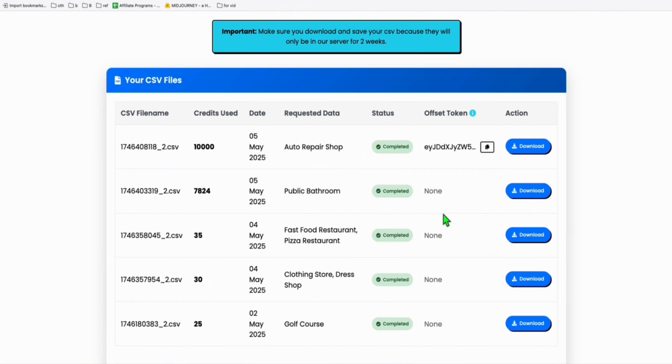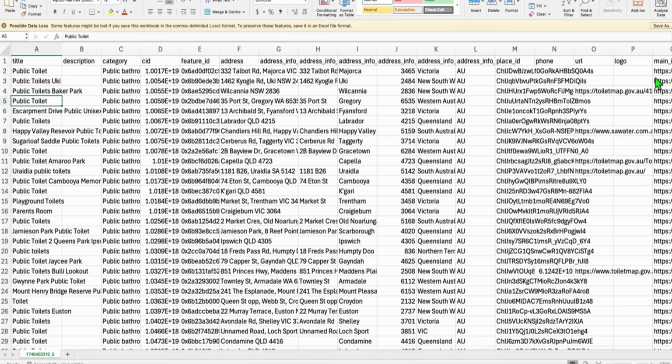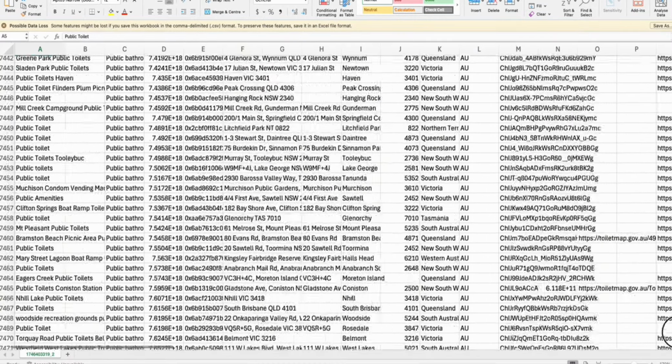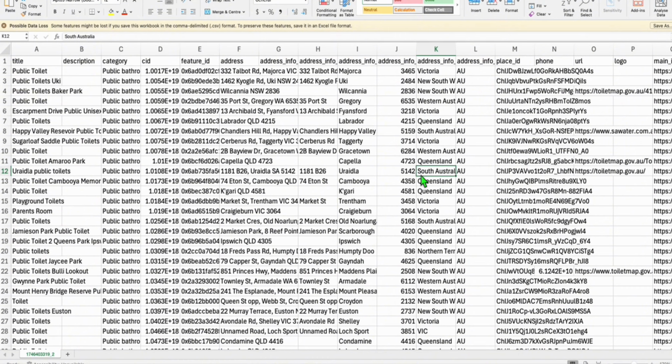If we take a look at the data, you will see we've got thousands of them that we can use to create our new directory. We've got 7,800 of these toilets around Australia. I'm pretty sure we will be getting a lot of impressions and hopefully convert them into clicks. And when we have enough traffic per month, we will apply for monetization.